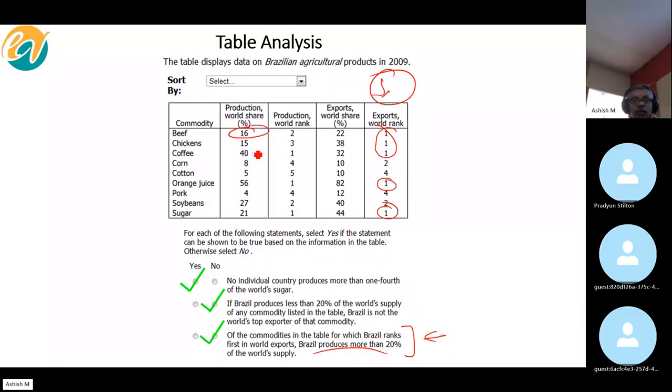Clearly, that's not happening. In fact, in many cases, it's the opposite of the second statement, right? Yeah, it seems just the opposite of the second statement. Absolutely. Easy one, guys. This is an easy one.